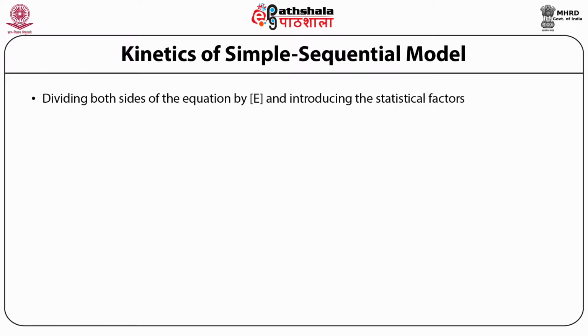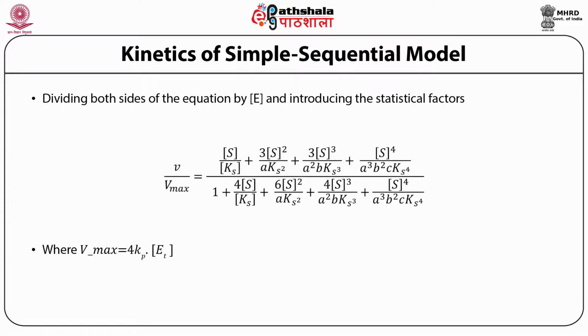And if you divide it by enzyme concentration and introduce the statistical factors, the equation becomes V0 upon Vmax is equal to S upon Ks plus 3S squared divided by alpha Ks squared plus 3S cubed divided by alpha squared into B Ks cubed plus S to the power 4 divided by alpha cubed into B squared into C into Ks to the power 4, divided by 1 plus 4S upon Ks plus 6S squared divided by alpha Ks squared plus 4S cubed divided by alpha squared into B into Ks cubed plus S to the power 4 divided by alpha cubed into B squared into C into Ks to the power 4.